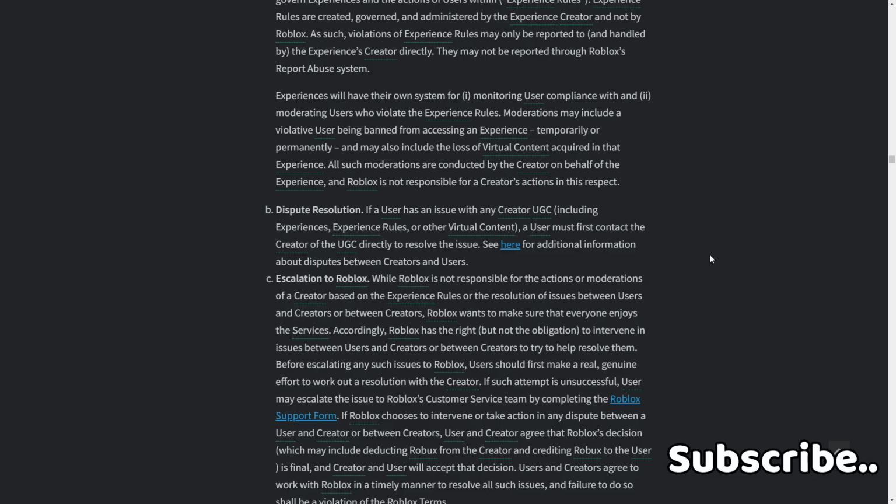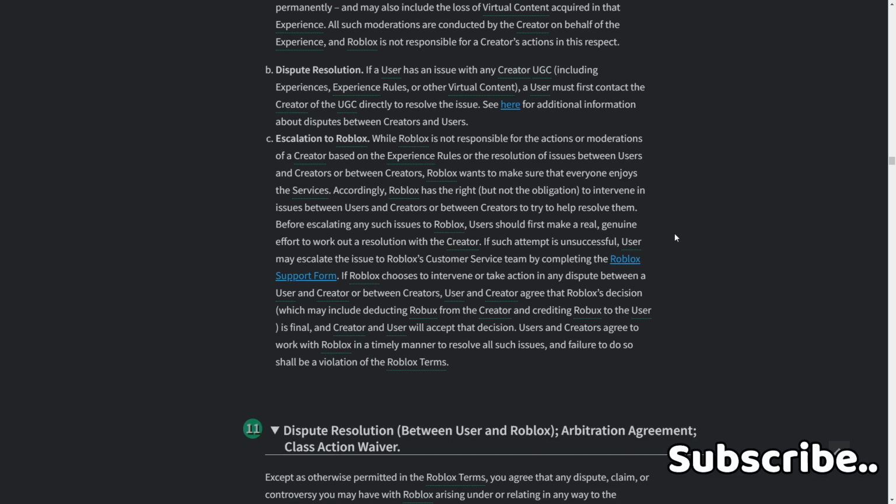B. Dispute resolution. If a user has an issue with any creator UGC, including experience rules or other virtual content, user must first contact the creator of the UGC directly to resolve the issue. See here for additional information about disputes between creators and users. See escalation. Roblox is not responsible for the actions or moderation of a creator based on the experience rules or the resolution of issues between users and creators or between creators. Roblox wants to make sure that everyone enjoys the services, so Roblox has the right but not the obligation to intervene in issues between users and creators or between creators to try to help resolve them.